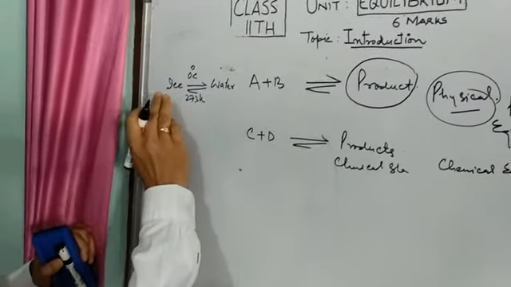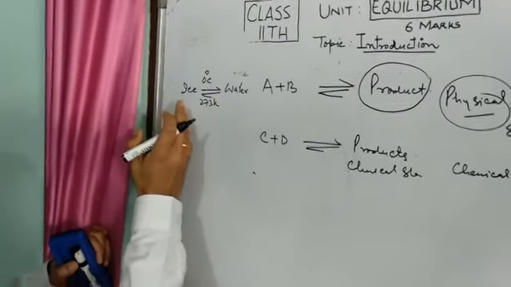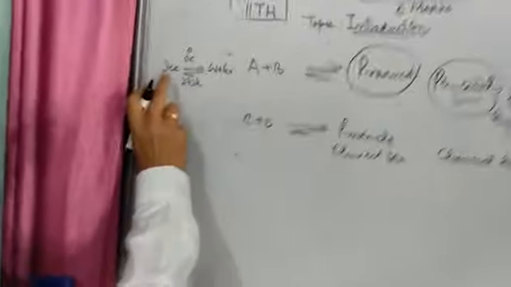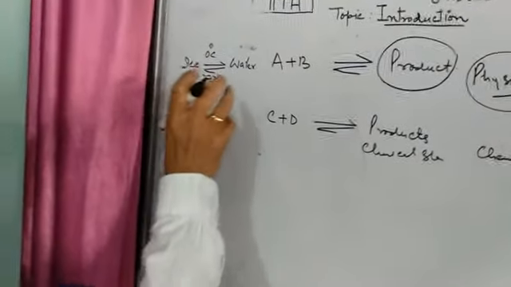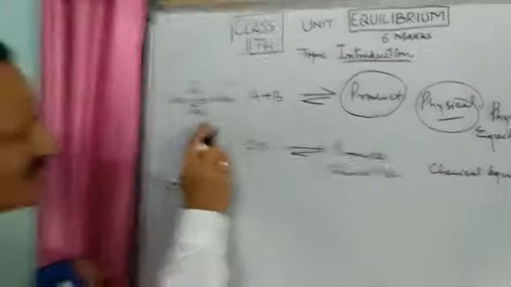That is, ice changes into water, but immediately the water again forms the ice. So at every stage there is ice and water present when this reaction is carried out in a closed container.